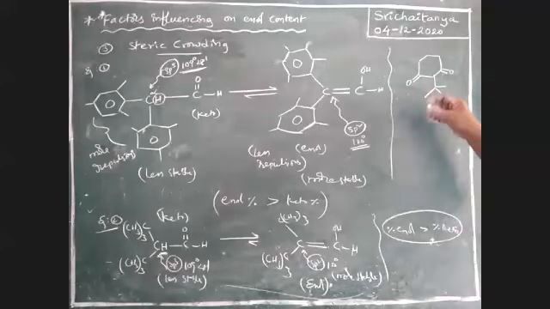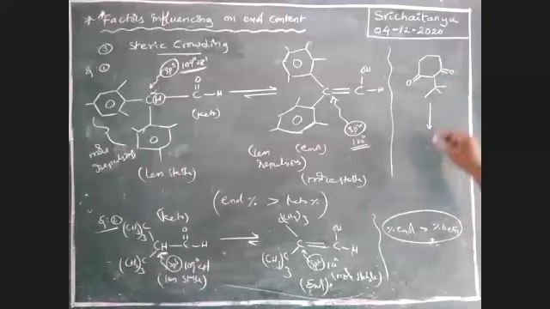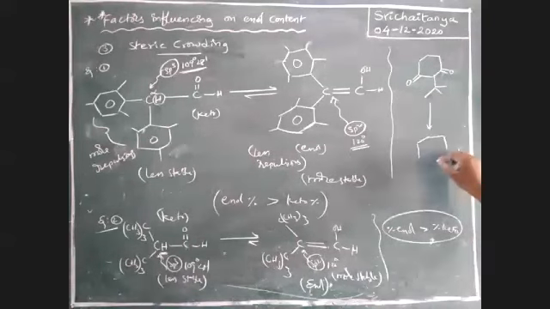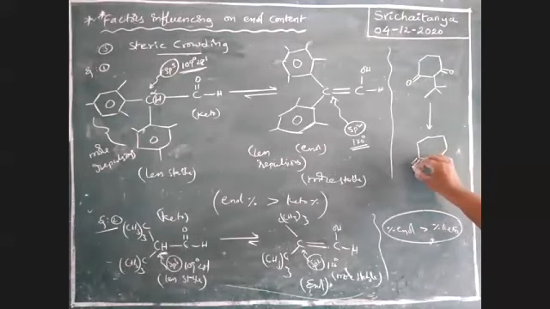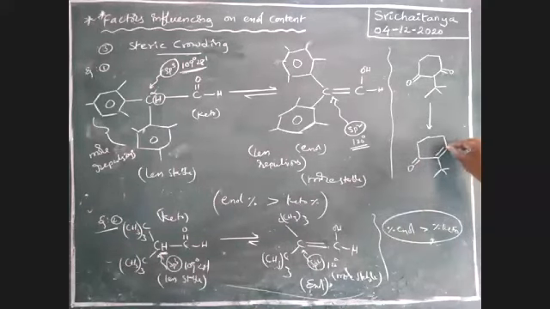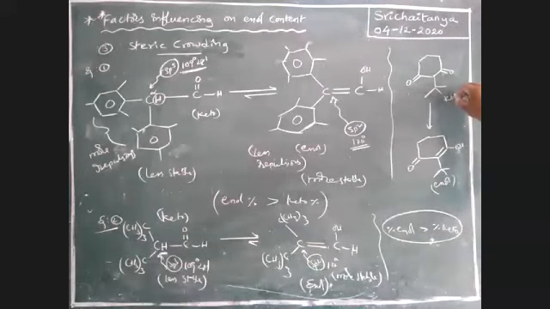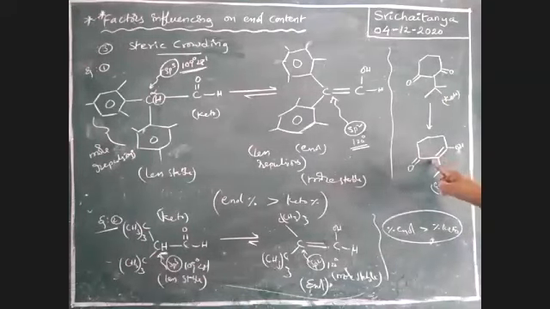So this one is changed to this one, with double bond OH. This is the enol form and this is the keto form. So this conversion is difficult, boys. In a ring condition, it is very, very difficult.